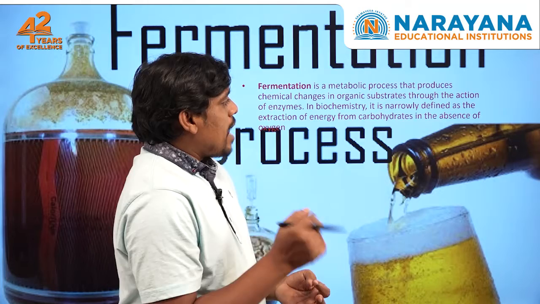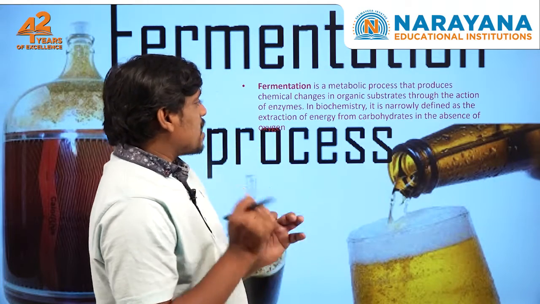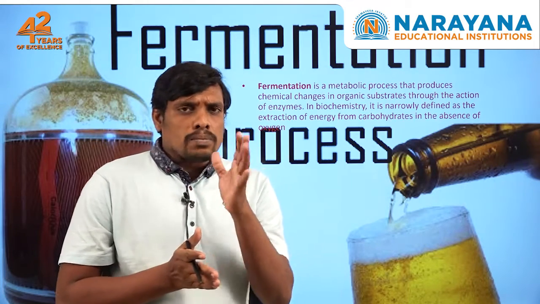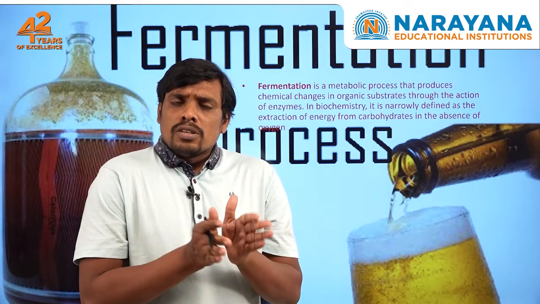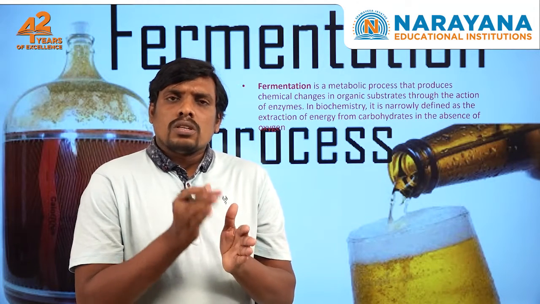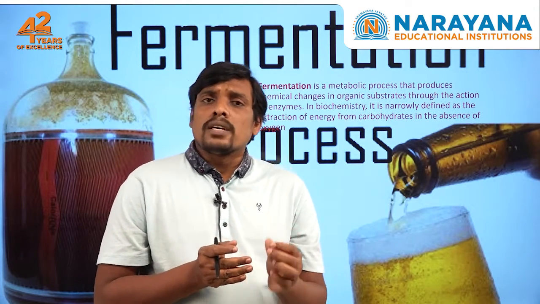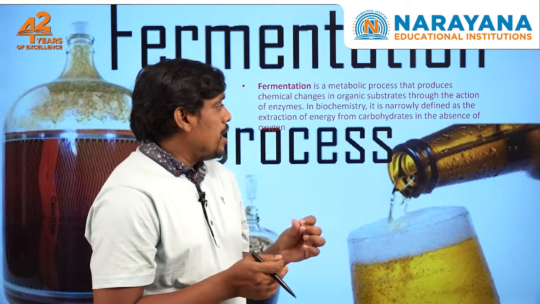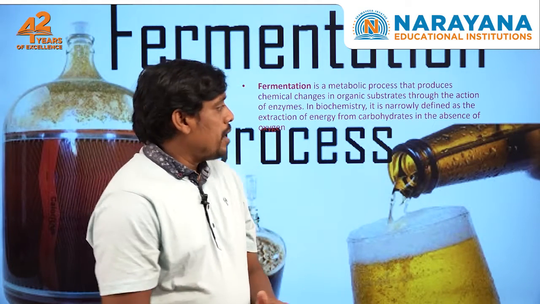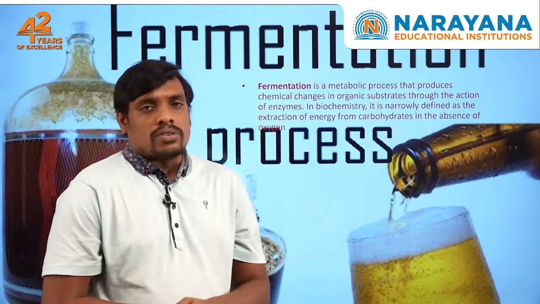So it is a process defined as an extraction of energy from the carbohydrates. Fermentation is a process of extraction of energy through this sequence of reactions by the enzymes, by microbes, and from the carbohydrates in the absence of oxygen.